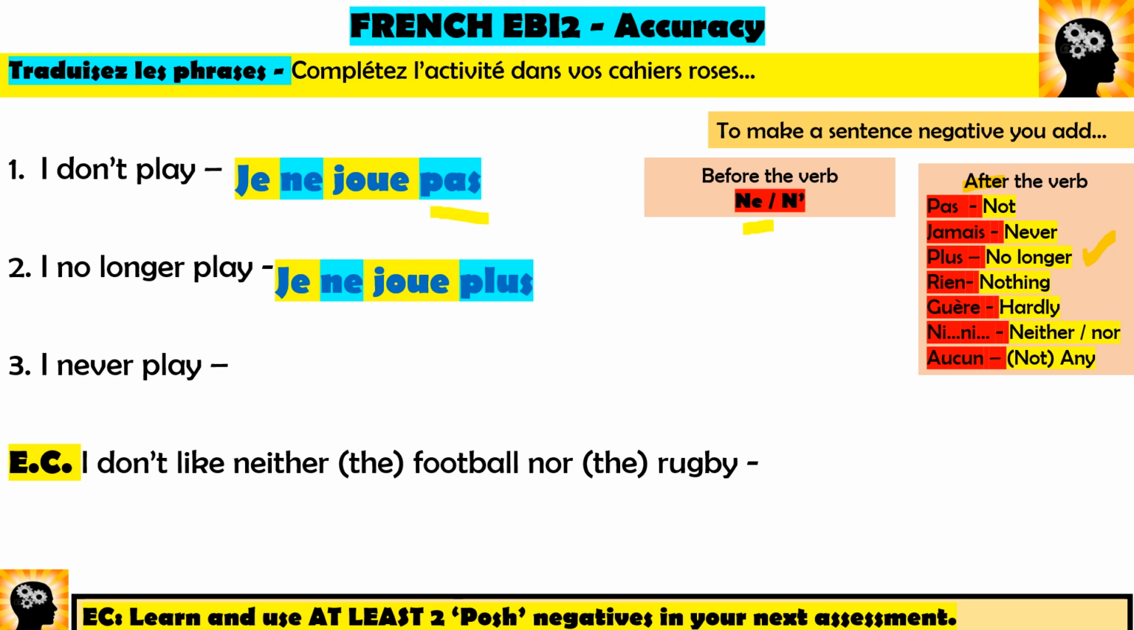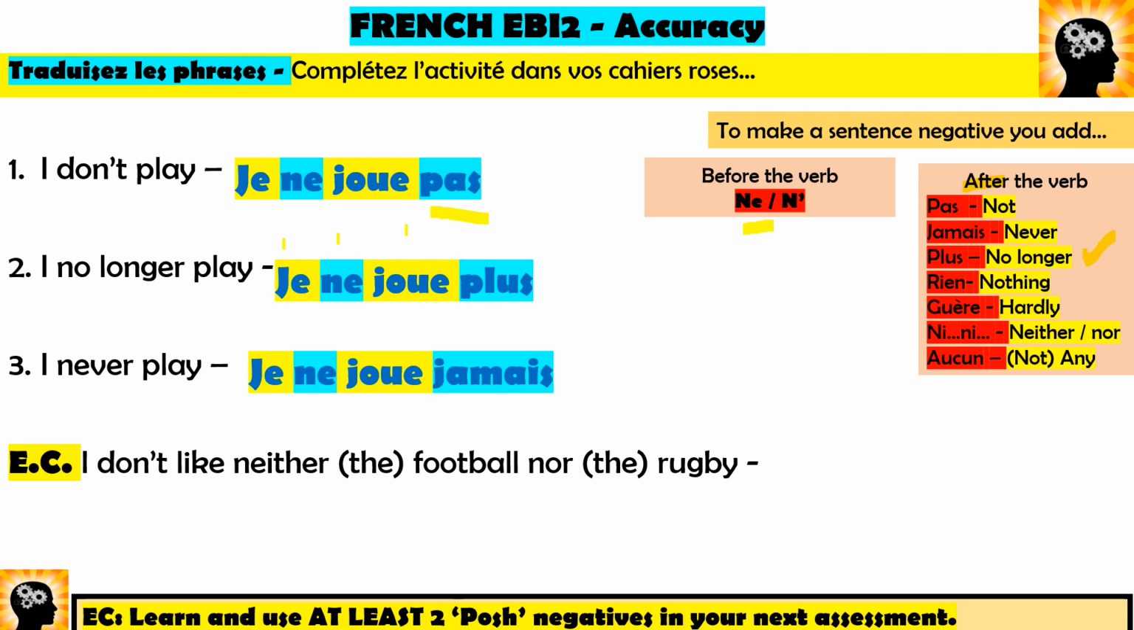Alors, numéro 3. I never play. Same again. This doesn't change. We still need je for I. We still need ne. We still need our verb. So it's je ne joue. And then we just need to change the last word to never, which is jamais. Je ne joue jamais. Well done if you got that one.